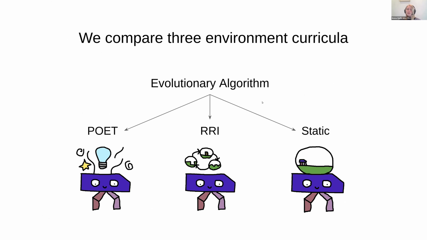We evolve a population of individuals using an evolutionary algorithm and compare three methods for changing the environments that the individuals are being evaluated in. The three methods are POET, which was discussed, RRI, which is a handcrafted curriculum of environments, and static, which is our baseline.